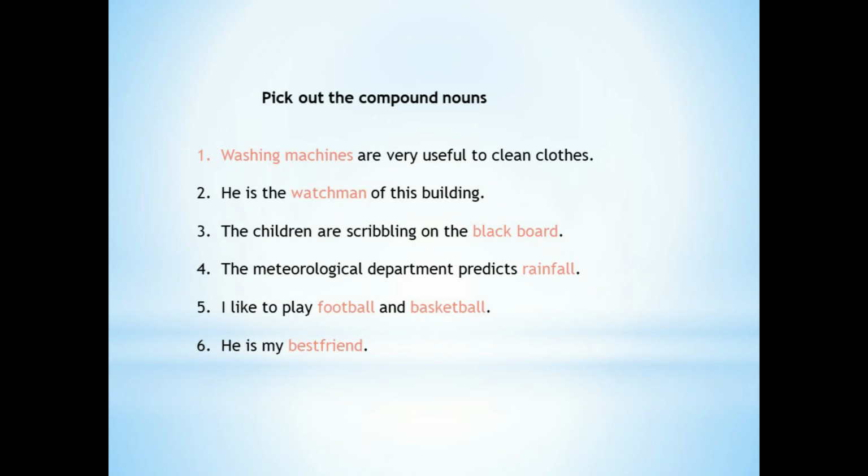In the sentence la washing machines is the compound noun because it's a collection of 2 words, washing and machine, and they join to form a new noun, which is the washing machine. The second example is, he is the watchman of this building. In the example la watchman is the compound noun because it's a collection of 2 words, watch and man. Both these words join to form a new noun, that is watchman.